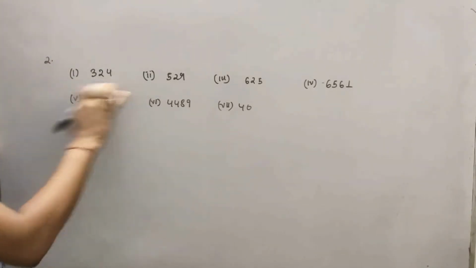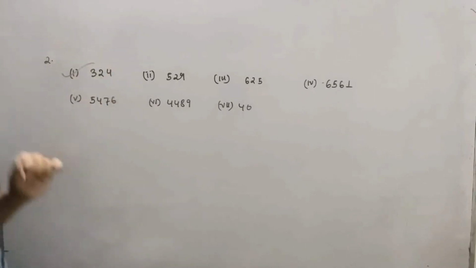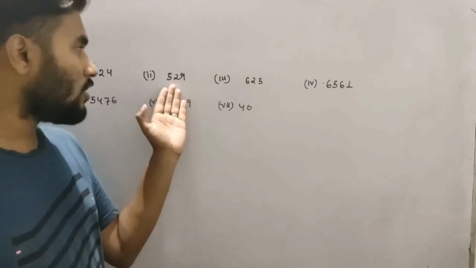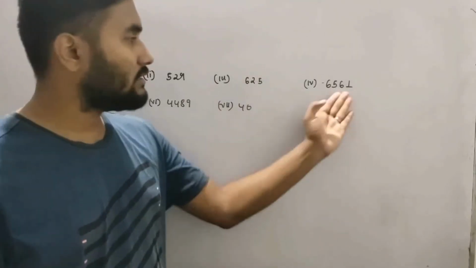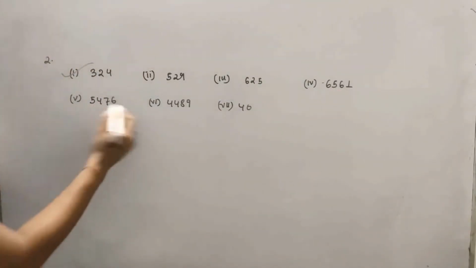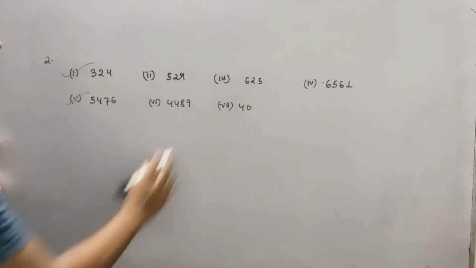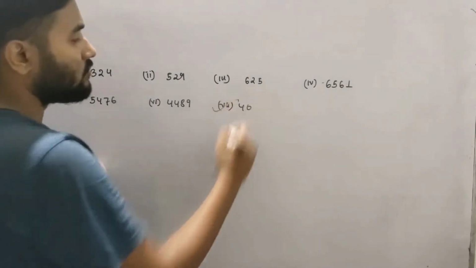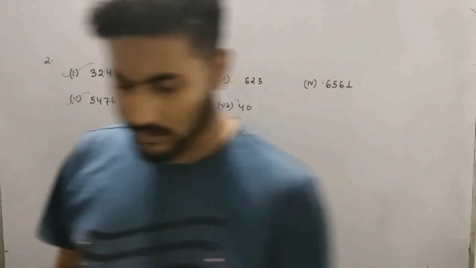Now this is an even number, 4 is there at the end. So if it is an even number, its square will also be an even number. So this is correct. This is an odd number, so its square will not be an even number; the square of an odd number is odd. So this we cannot take. This is odd, you cannot take. This is odd, you cannot take. This is an even number, 6 is there, so yes, the square of this number will be an even number. This is an odd number, its square will be odd. This is an even number, its square will be an even number. So this way, simple thing, use the property, you will get the answer.